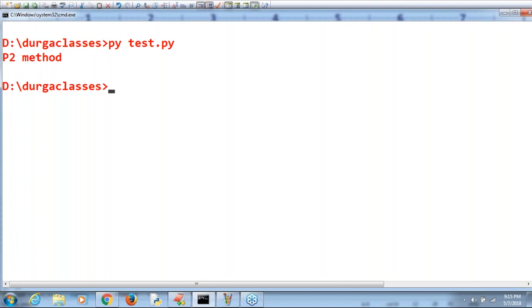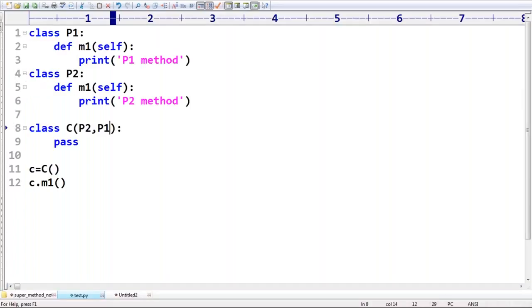So there is a way to resolve this problem. That's why Python allows multiple inheritance, but Java doesn't allow such concepts, because of the chance of ambiguity problem, the diamond problem. That's why Java won't support multiple inheritance in classes. But in Python, we never have such a problem because the sequence matters a lot. In whichever order you define the parents, the corresponding method is considered if ambiguity is there. Clear?